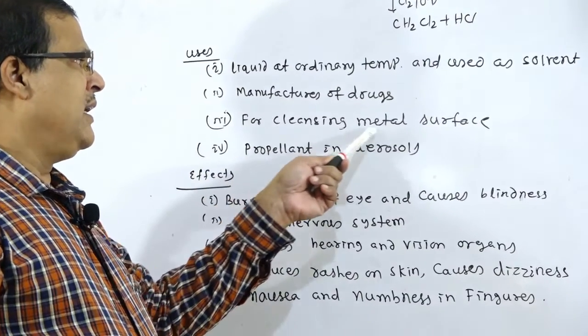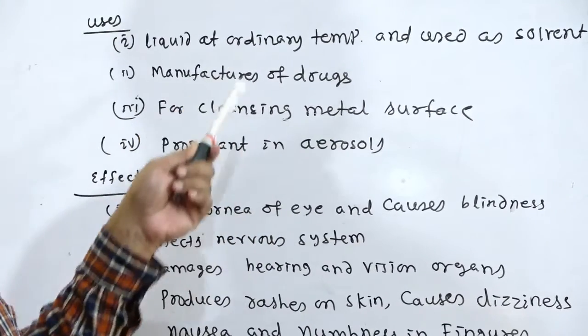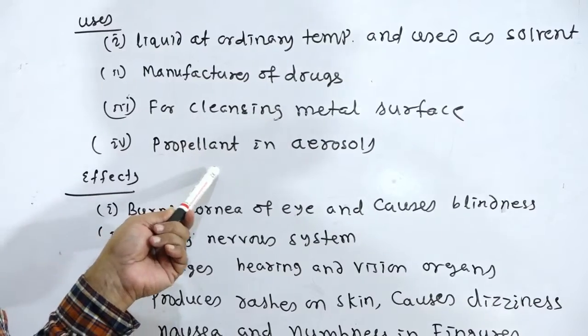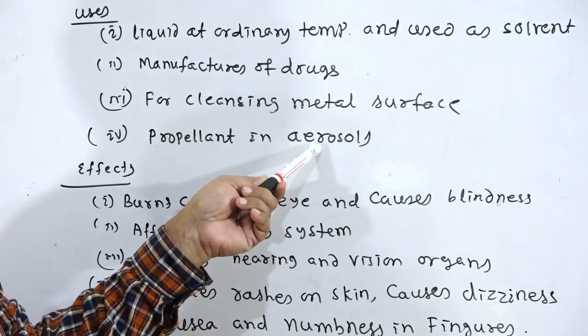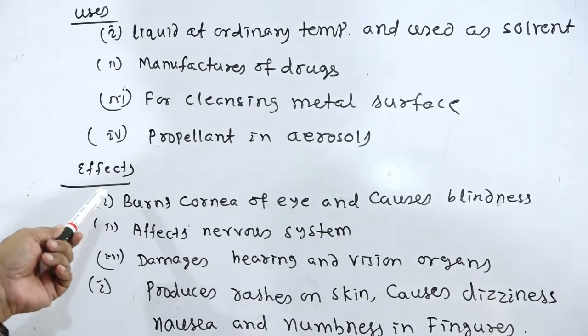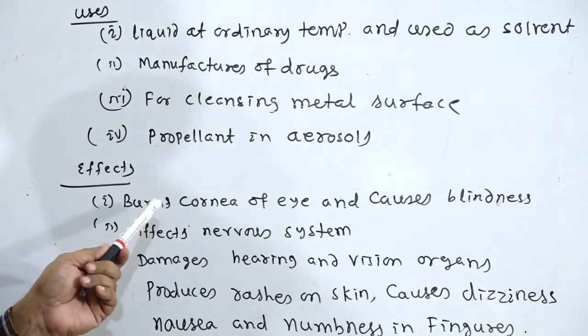For cleansing metal surfaces, the metal surface which is corroded, that is rusted, can be cleaned with the help of CH2Cl2. It is also a propellant in aerosols. So propellant in aerosols, then what are the effects of CH2Cl2?